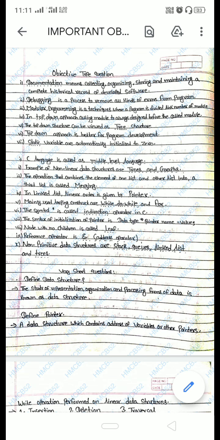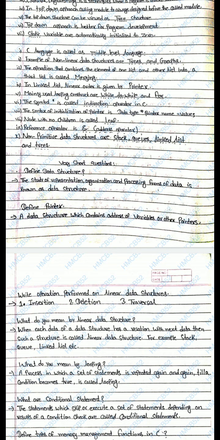Define data structure. As I told in my previous video, the study of representation, organization and processing forms of data is known as data structure. The next question: define pointer. A pointer is a data structure which contains the address of a variable or another pointer. Which operations are performed on linear data structure? The operations are insertion, deletion and traversal.